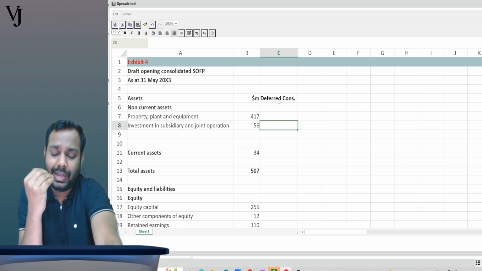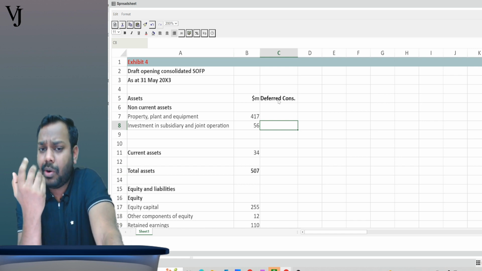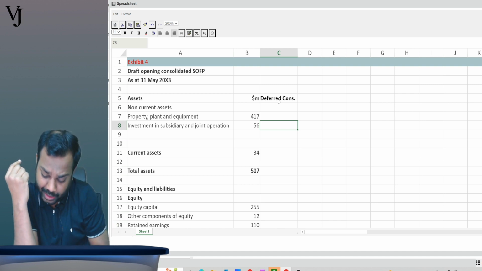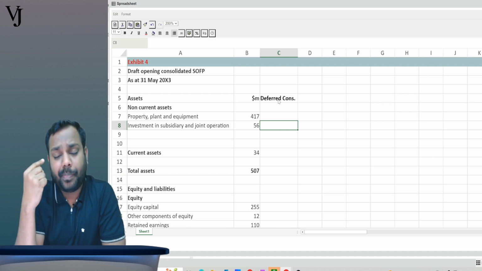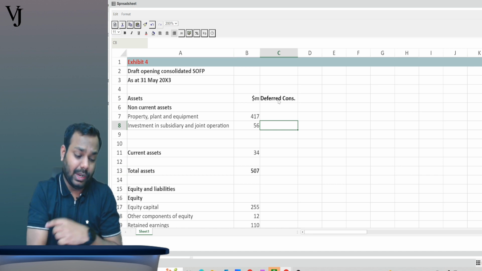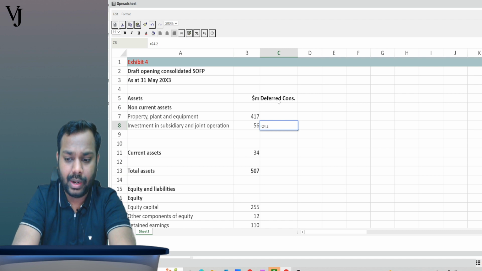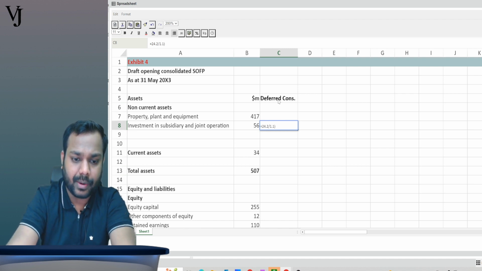First of all, it will increase my investments, but at what amount? The amount payable is 24.2, the discount rate was 10%. It is to be paid after how many years? 2 years. So 24.2 divided by 1.1 to the power of 2.